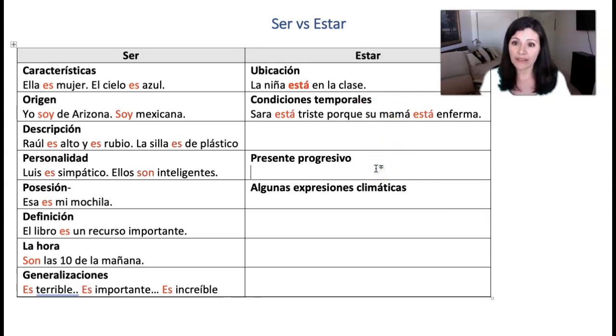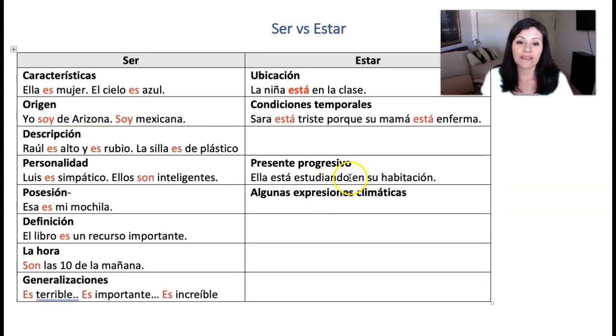But remember that you also know that we use estar for the present progressive when things are occurring, and they're going to use estar as its auxiliary verb for its conjugation. So if I say, ella está estudiando en su habitación, this estar estudiando is a present progressive.